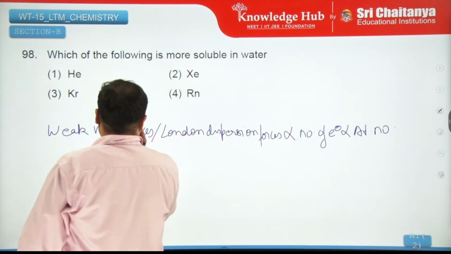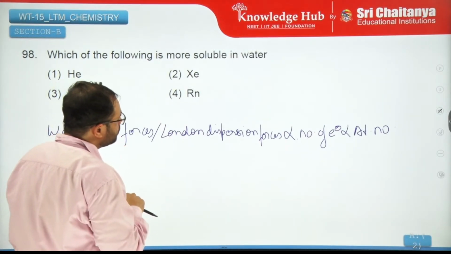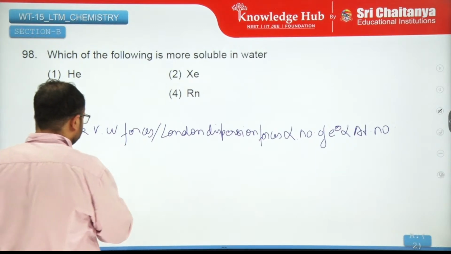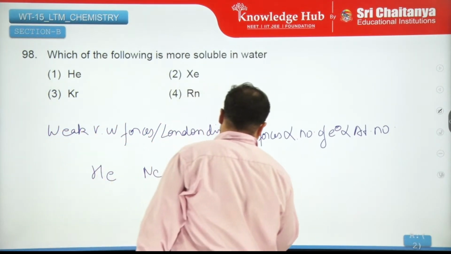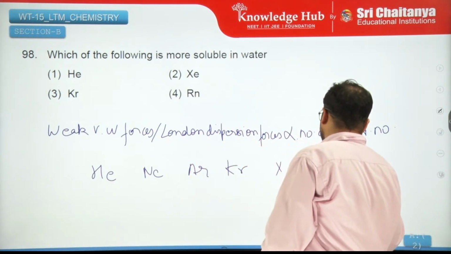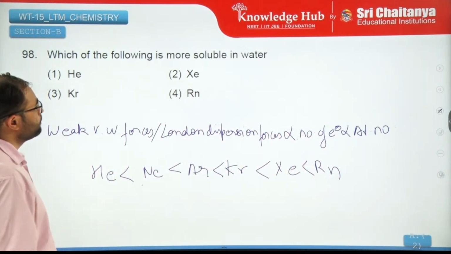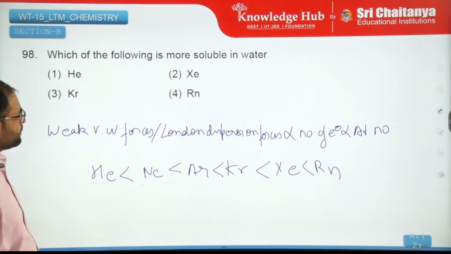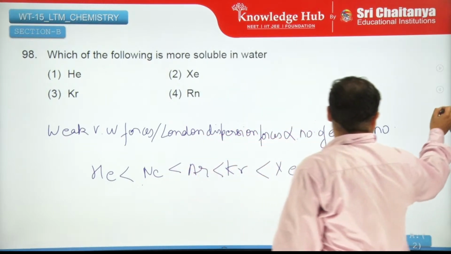So atomic number increases in this order, right? Radon is an exception, just remove that.